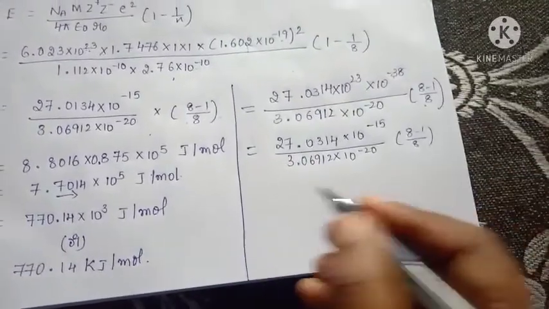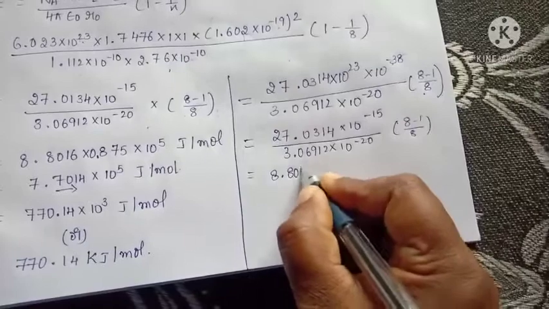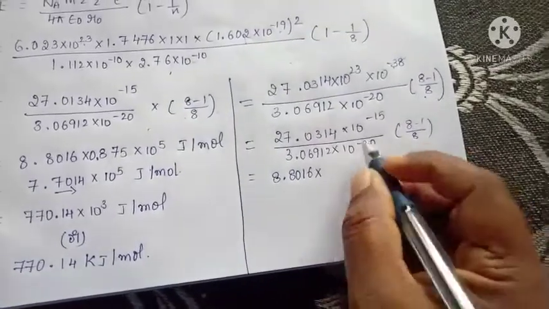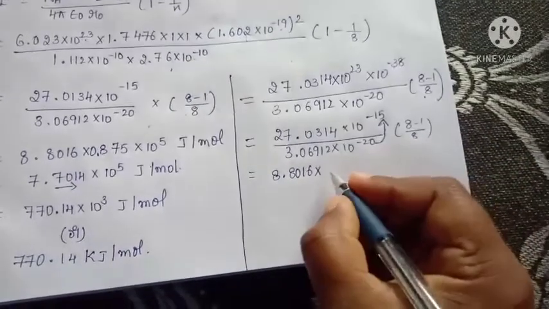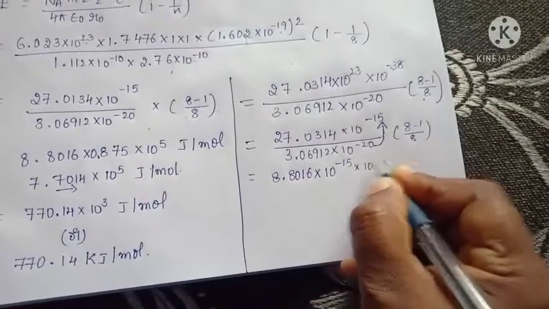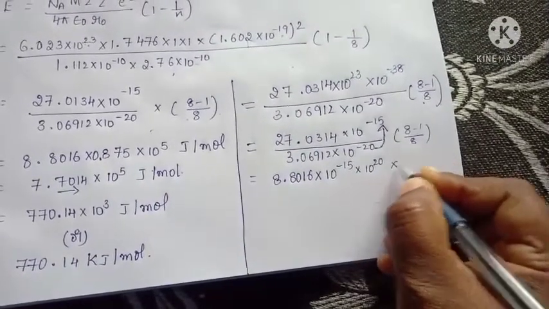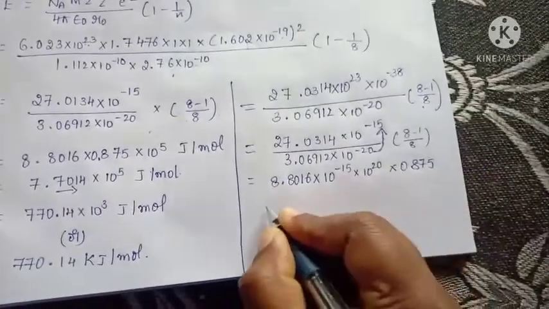So that's why it is 8.8016 into 10 to the power of minus 15 into 10 to the power of 20, into 0.875.